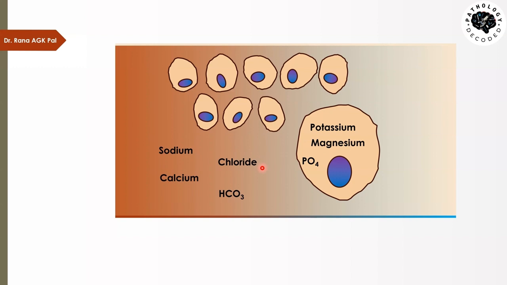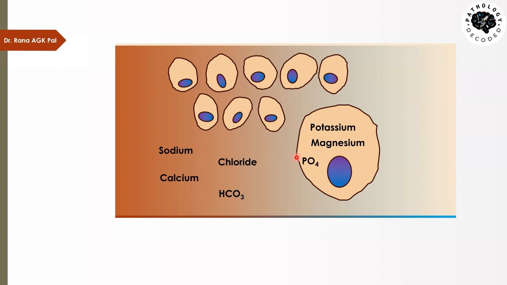Now, for water to move inside the cell or to move outside the cell, it will require some pressure. It will require some change in the pressure, and it will move from the direction of higher pressure to lower pressure. That pressure is called hydrostatic pressure.